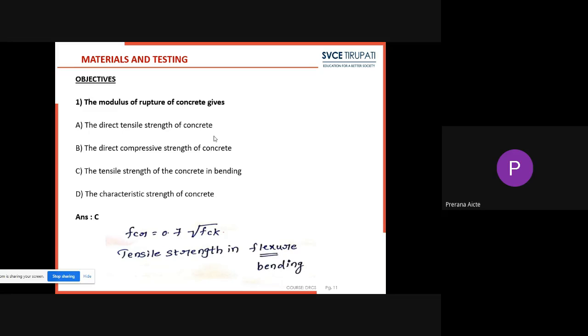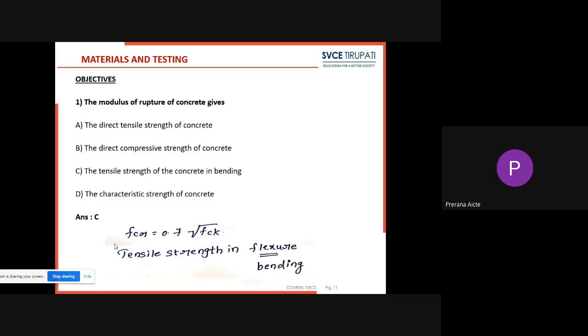So the modulus of rupture of concrete will give the tensile strength. So now we have to omit option D and option B. Here it is characteristic strength, and here option B is compressive strength. So now what are the options that remain? The direct tensile strength of the concrete and the tensile strength of the concrete in bending.